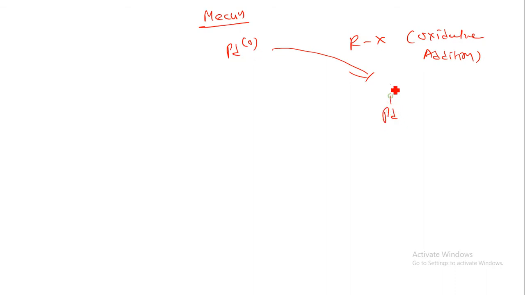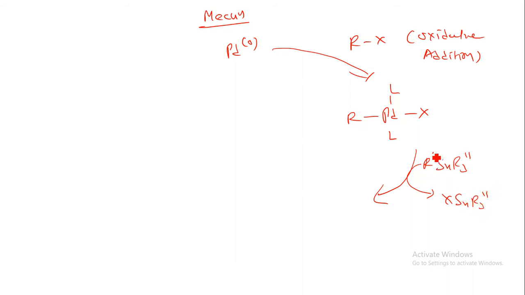So here we have palladium ligand with X and R. Now here we are taking the stannane molecule, that is R'-SnR3''. It will accept the halogen from here, so it can form X-SnR3''.